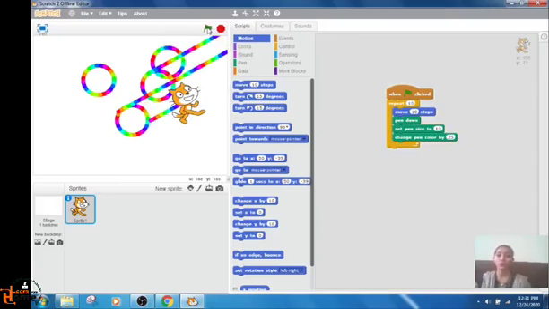Which block will you use? You will use the pen block. And how many colors are there? They range from 0 to 100. 0 is the darkest shade, close to black, and 100 is the lightest shade. So have you understood all the things? How you will move your sprite, how you will change the position of the sprite, rotation styles, color, costumes, everything.